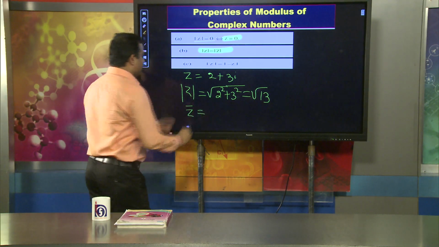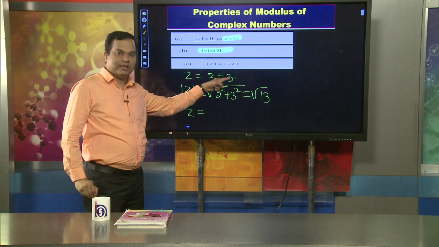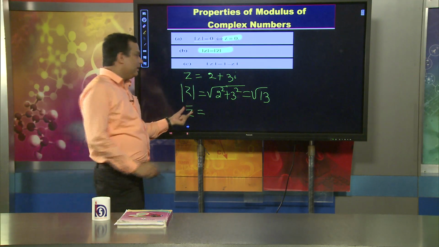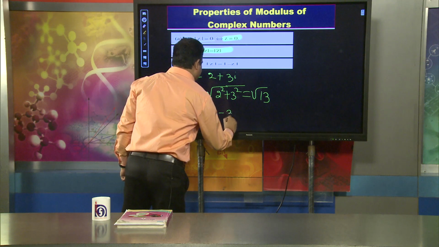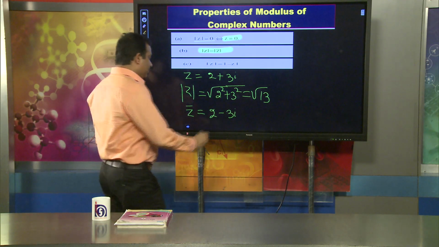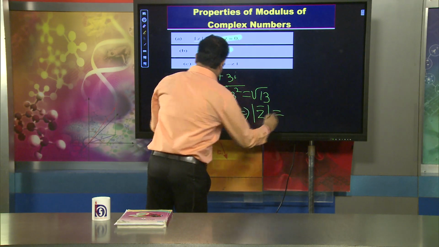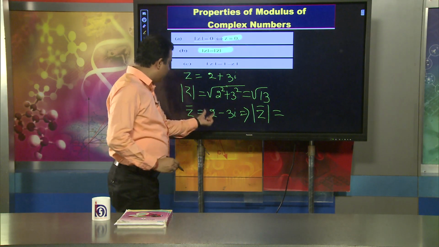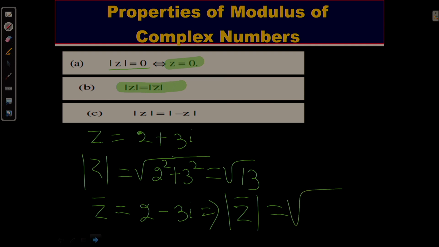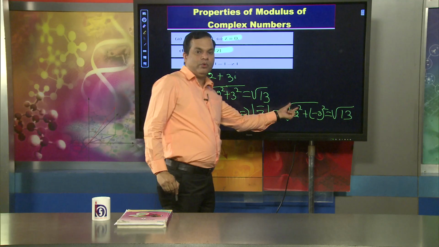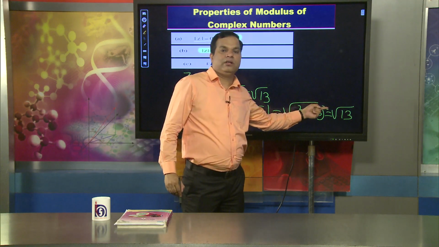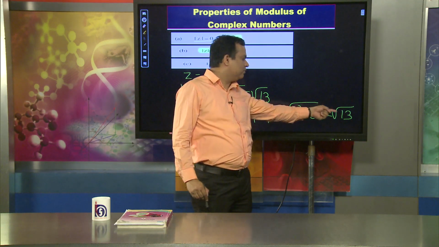If z equals 2 plus 3i, z bar means the conjugate, which is 2 minus 3i. That implies |z bar| is the square root of 2 squared plus (minus 3) whole squared. Again you will find the square root of 13, because 2 squared equals 4 and (minus 3) whole squared equals 9, and 9 plus 4 gives the square root of 13.